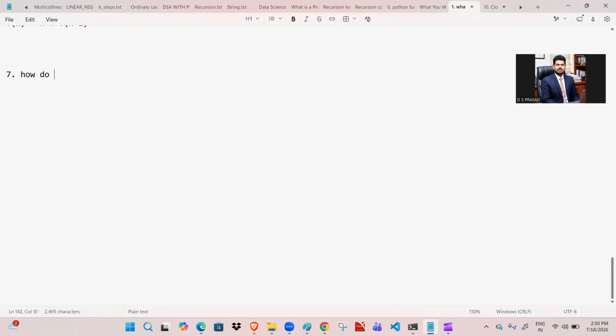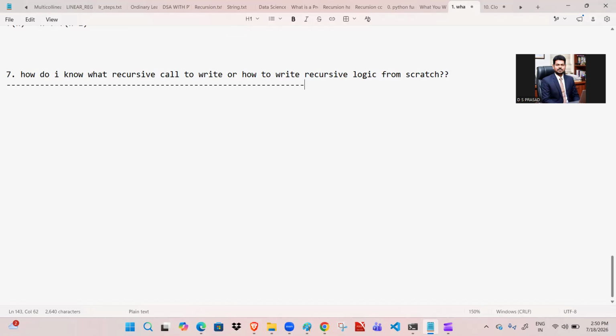In the series on recursion, now we are at the seventh concept: how do I know what recursive call to write, or how to write recursive logic from scratch. This is the most important concept of all recursion, because in this section we are going to learn how to write recursion. The biggest question everyone has is this one.